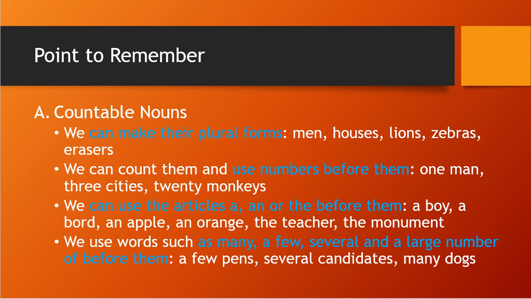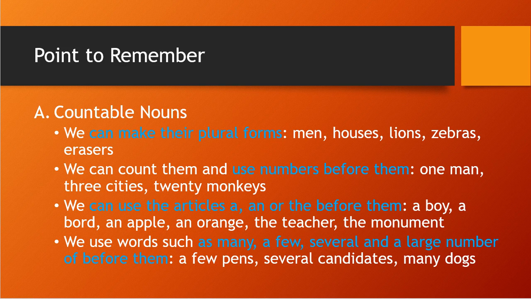A large number of watches. Many horses also, you can say many horses are there. So in that way, we can use many, a few, several, and a large number of before them. So here we can make their plural forms. We can use numbers before them.